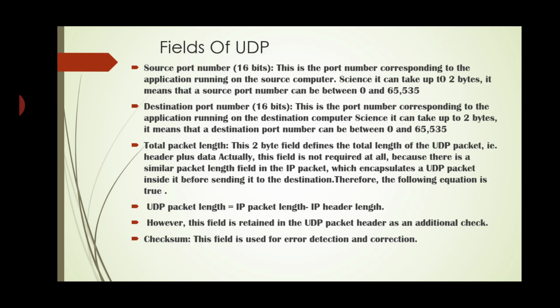Therefore, the following equation is true: UDP packet length is equal to the IP packet length minus IP header length. However, this field is retained in the UDP packet header as the additional checksum.